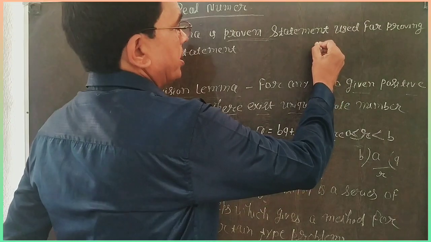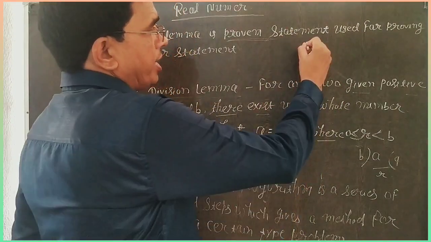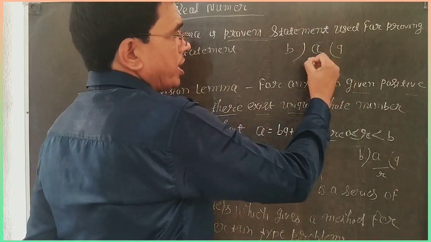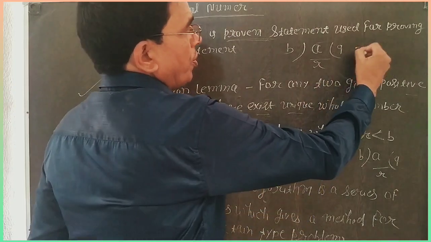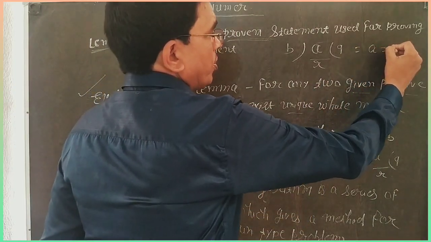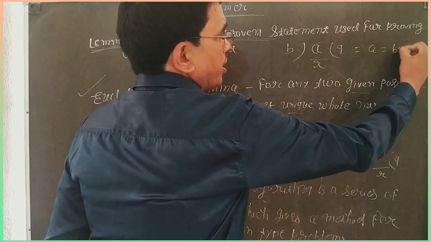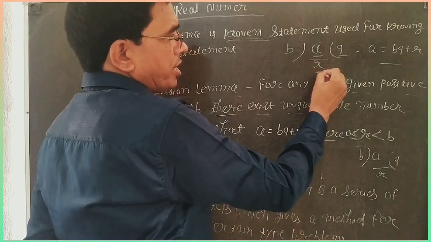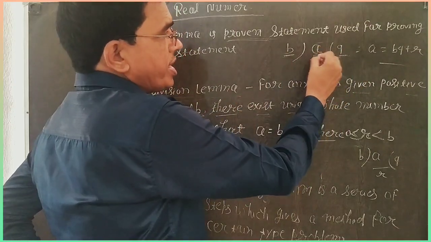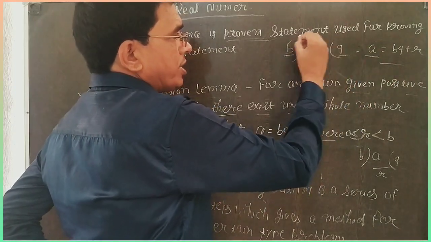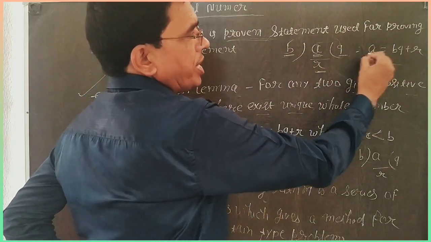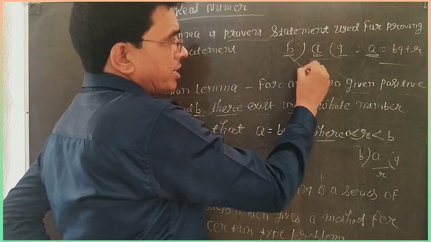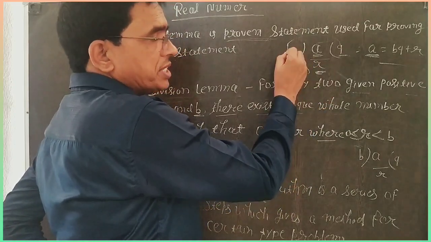Otherwise you can say that a is any number divided by b, then we get q as the quotient and r as the remainder. So we can write dividend is equal to divisor into quotient plus remainder, and the remainder is always less than the divisor.